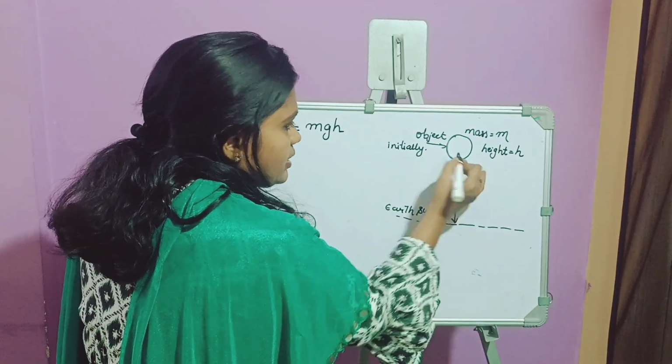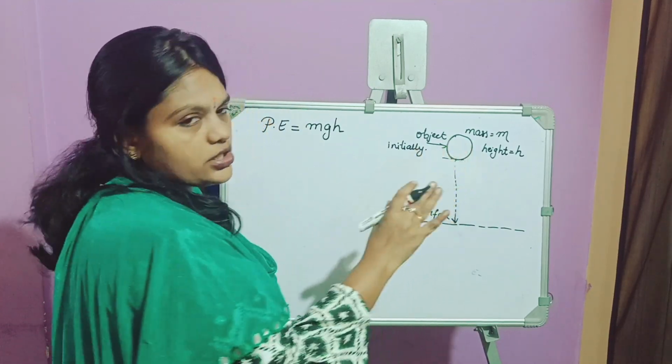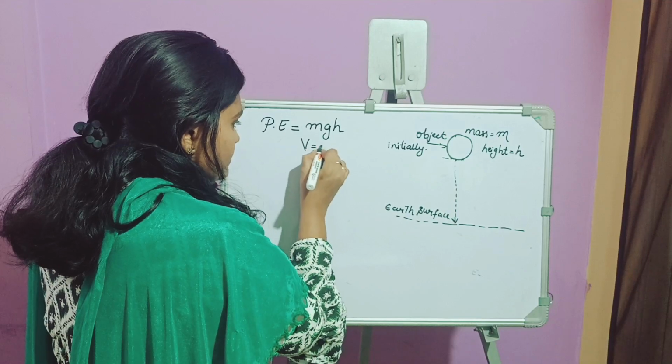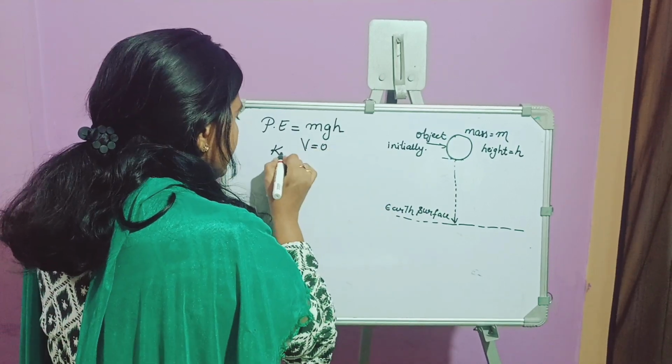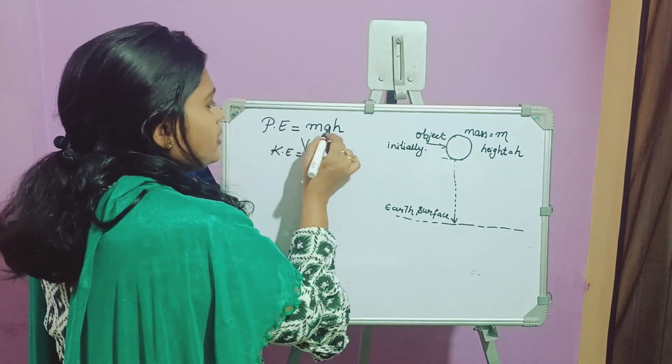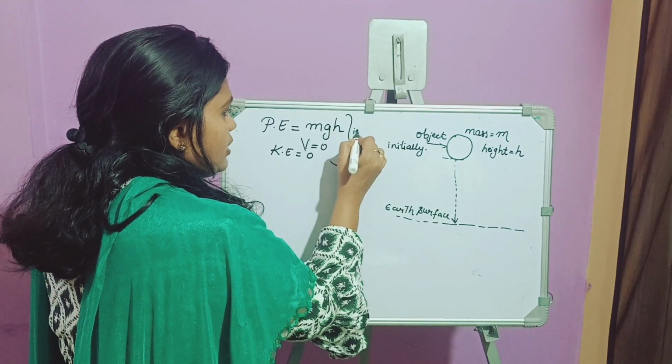Because initially there is no velocity, we can consider it as stationary. So velocity is 0, the kinetic energy will be 0 and the maximum energy will be the potential energy. This is the initial condition.